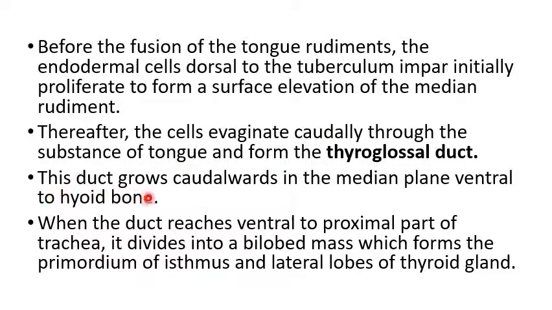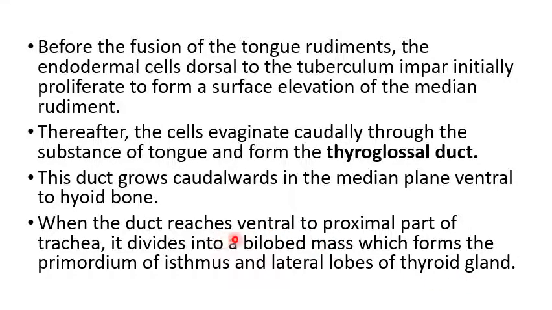Now, this duct grows caudalwards in the median plane ventral to the hyoid bone. When this duct reaches the ventral to the proximal part of the trachea, it divides into a bilobed mass, which forms the primordium of the isthmus and lateral lobes of the thyroid gland.